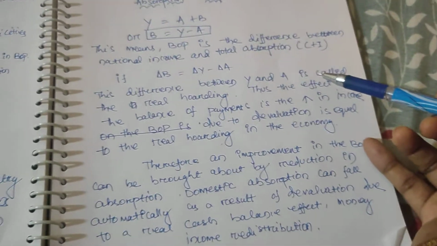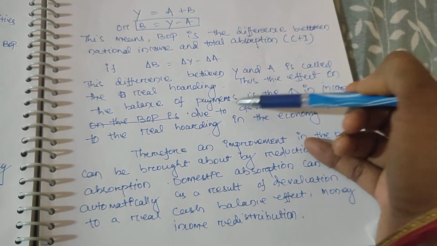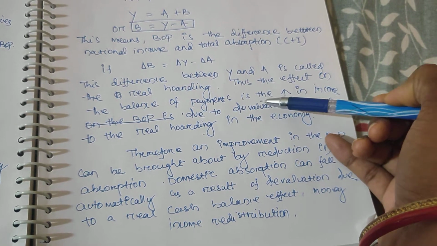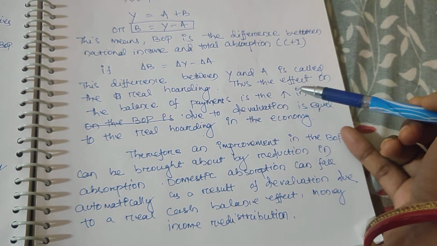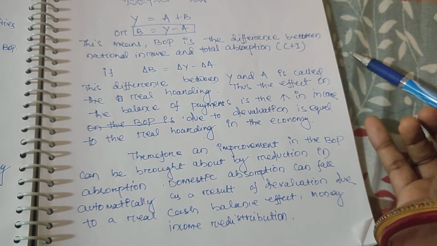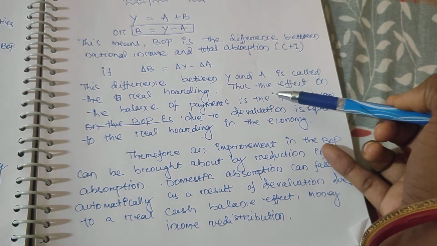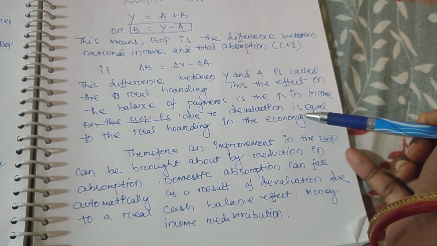Thus, the effect of real hoarding, the effect on the balance of payment, is all the time improving or increasing income due to the devaluation, which is equal to the real hoarding in the economy.